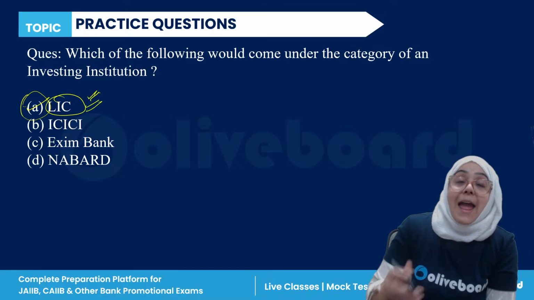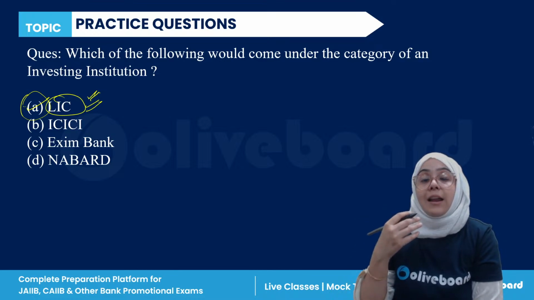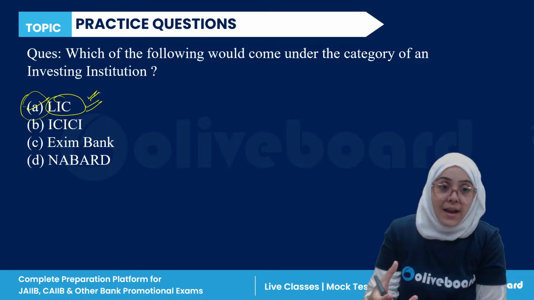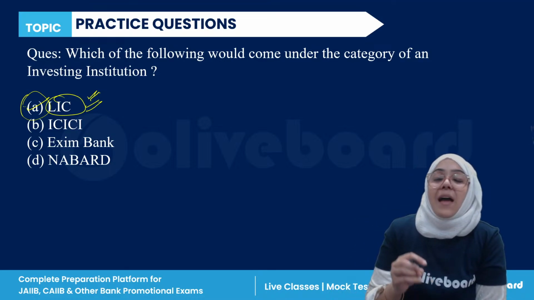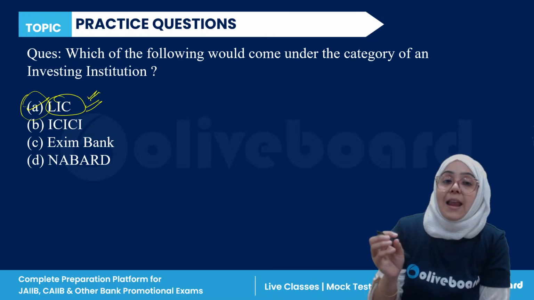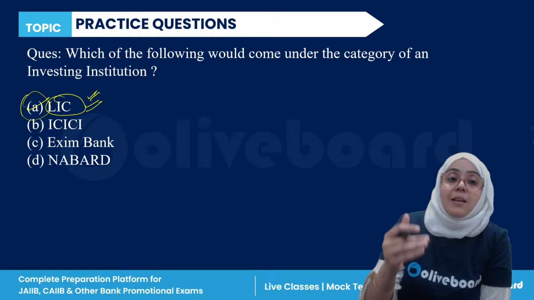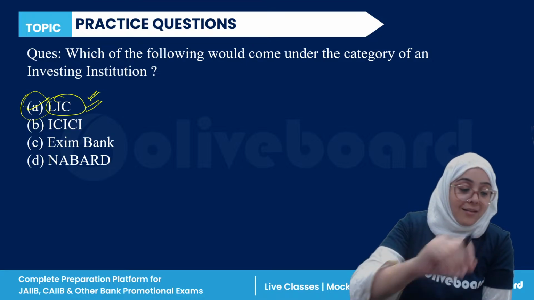LIC introduced different financial instruments for investing. ICICI, Exim Bank, and NABARD are specialized banks working in their own fields, but LIC also acts as an investing institution. So A is the correct answer here.